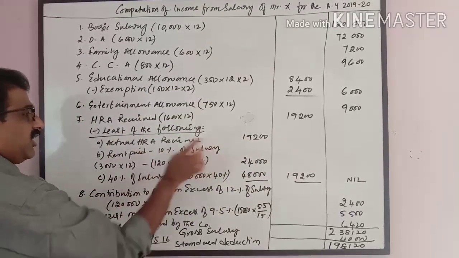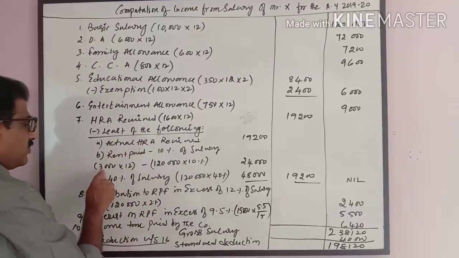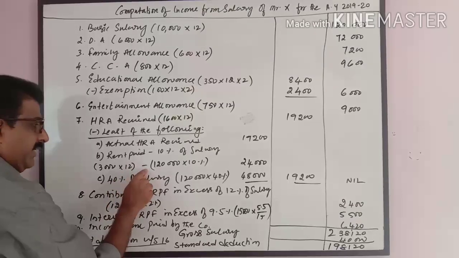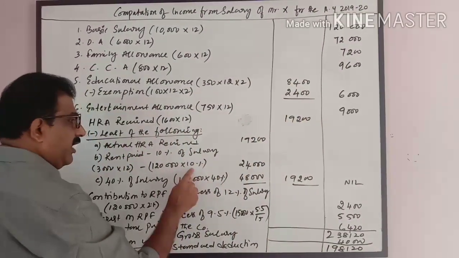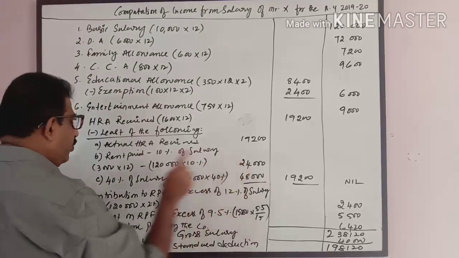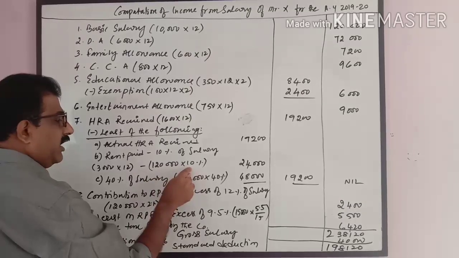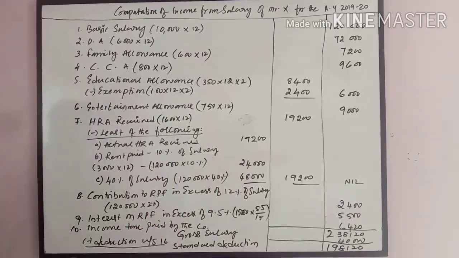Rent paid minus 10% of salary. The employee paid 3,000 per month as rent. 3,000 into 12 minus 10% of salary, 1,20,000 into 10% comes to 24,000. 3,000 into 12 minus 1,20,000 into 10%, the net answer is 24,000.